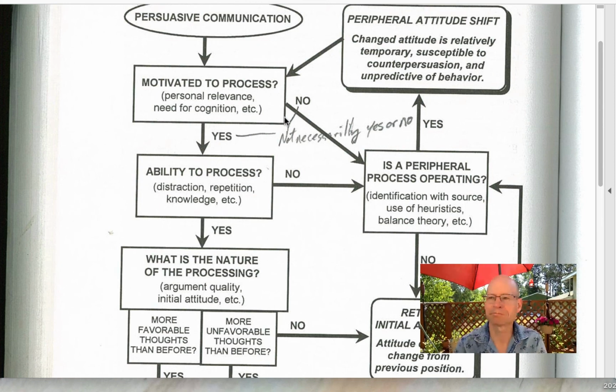If they are in the market for a new car, their old car is breaking down, then an ad for a car shows up, they might be more motivated to think about it and say, oh, I'm going to pay attention to this.